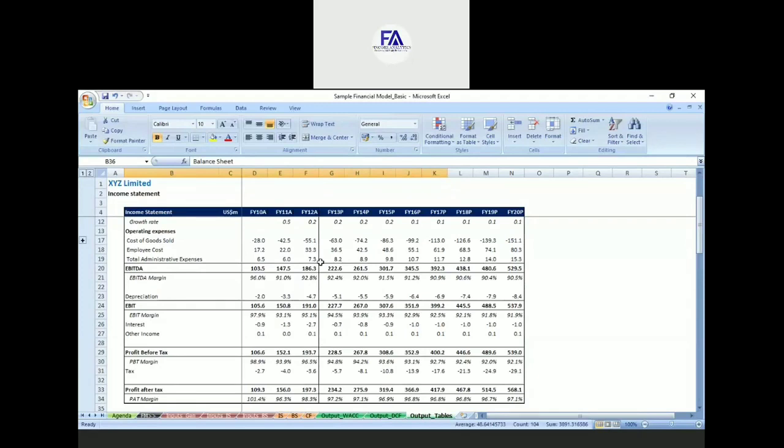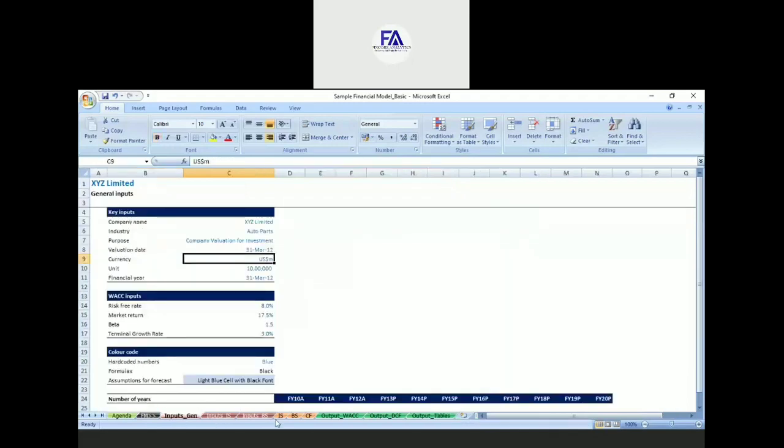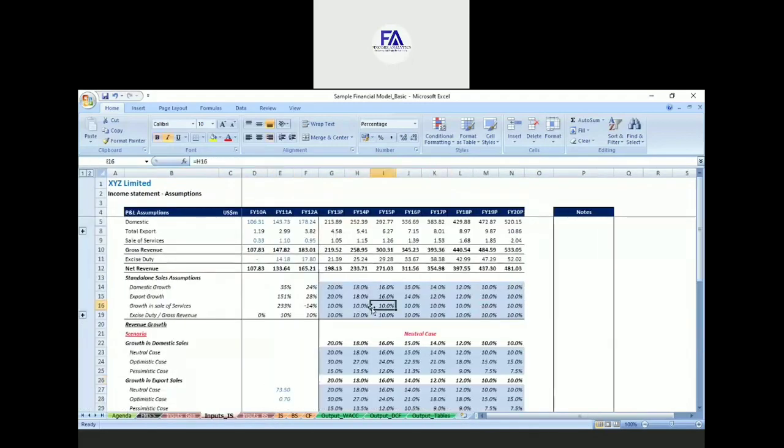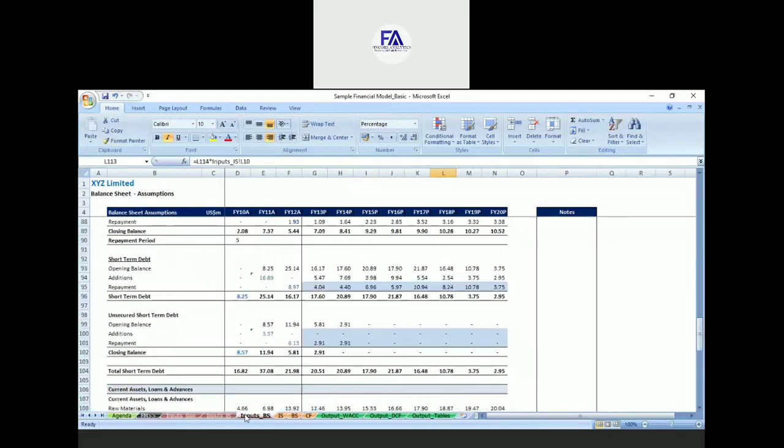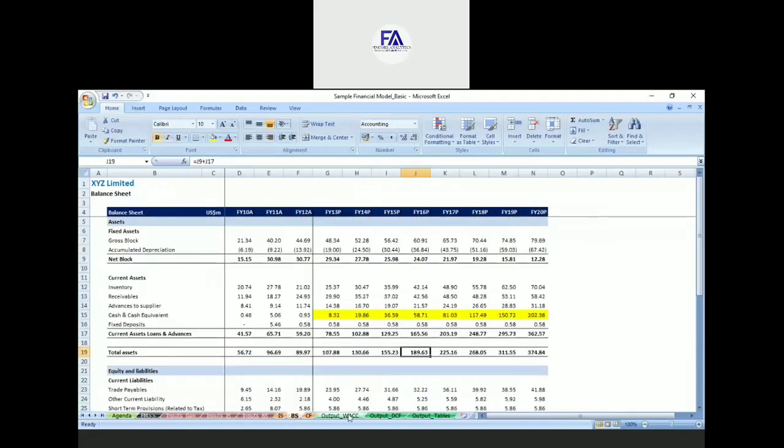Now in input sheets we will have all inputs. So in future, if you receive any update on the model, you just go to the input sheets and change the particular assumptions. Then everything will change in the model, right? Everything is linked. That's why you always need to separate your input from your output files, and that's why we have created these input sheets, processing sheets, and output sheets.